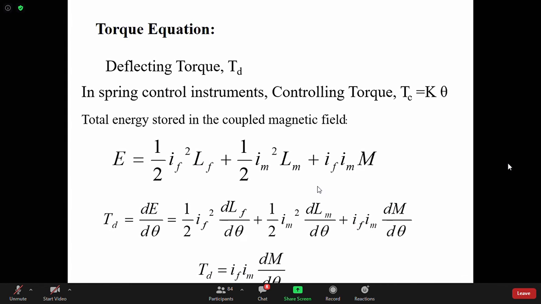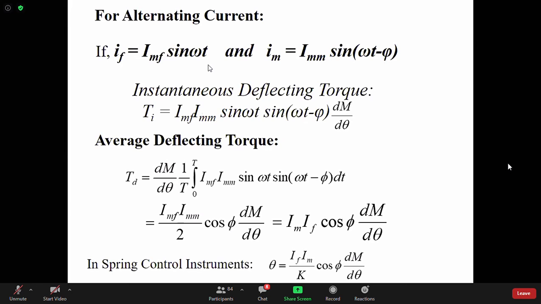Okay. So now there is a deflecting torque. Let us say IF is IFM sin omega t, for AC, and Im is IMM sin(omega t minus phi), where IMM is the peak value of the moving coil current. These are two currents. Now the instantaneous deflecting torque will be IF into Im, the product of the two currents, into dM/dθ. So what is the average deflecting torque? Because this torque will be very fast, as usually our electrical quantities have 50 Hz frequency or higher, and 50 Hz is very high for a moving system.